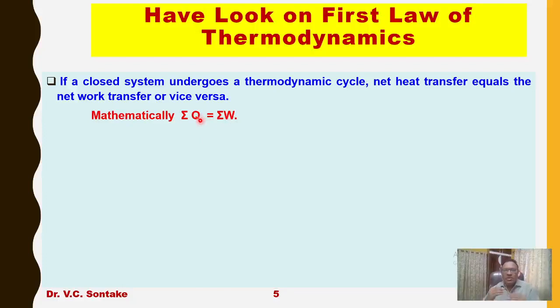It may be possible that cycle has been completed by undergoing different processes such that last state is identical with initial state. So summation of all those heat transfers involved in those individual processes is equal to summation of work transfer in the same individual processes undergone by the closed system to complete the cycle.